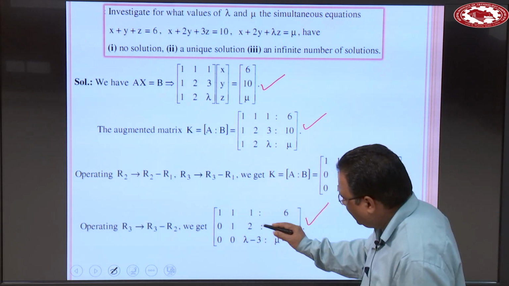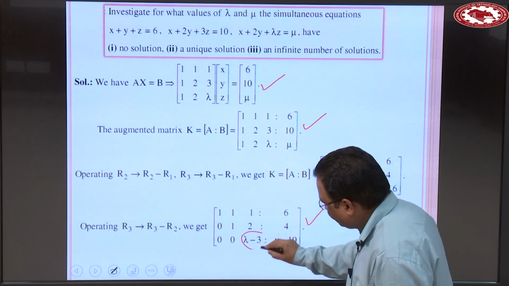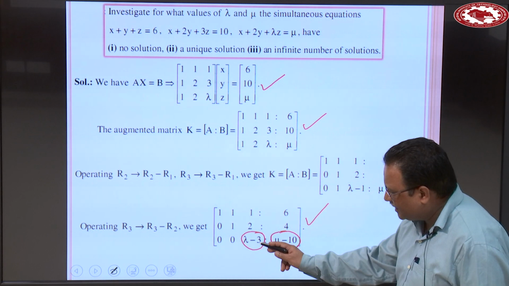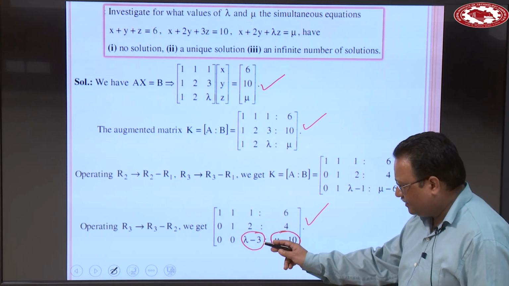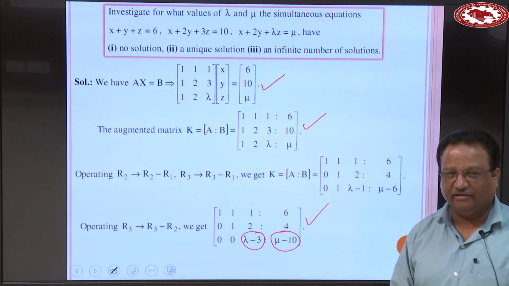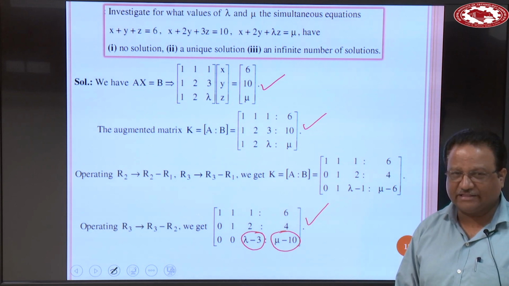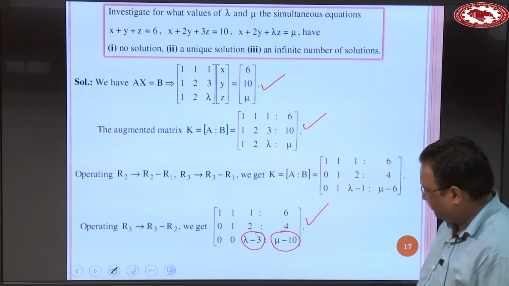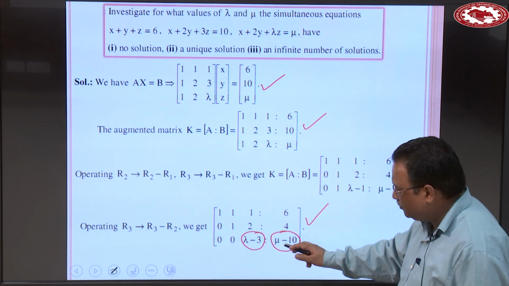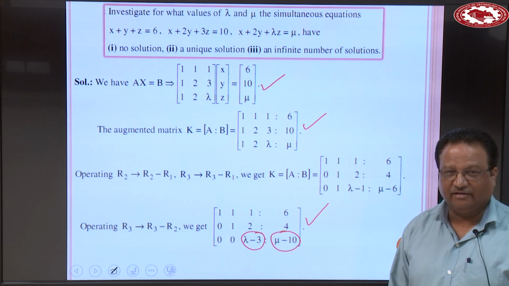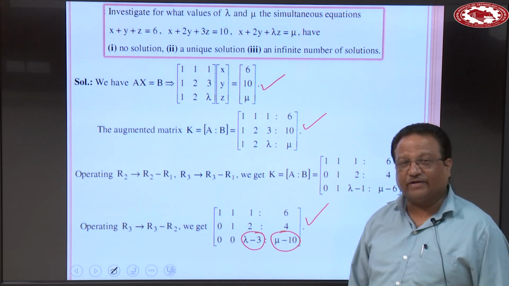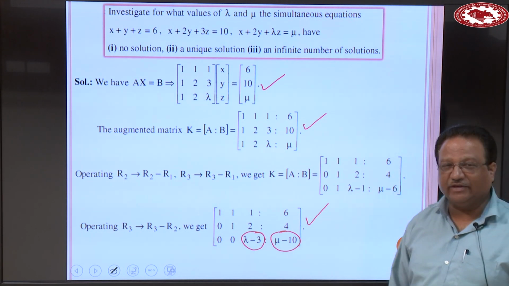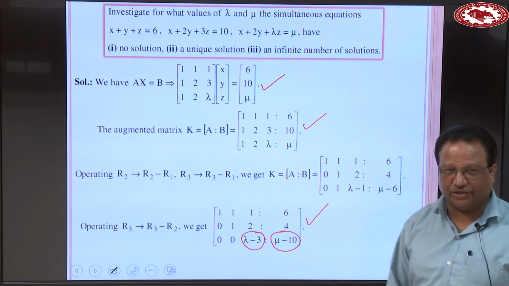So, this whole behavior depends upon these two numbers. When lambda is equal to 3 and mu is equal to 10, rank is 2 for A as well as K. This means a solution exists, but an infinite number of solutions. Now, when lambda is equal to 3 and mu is not equal to 10, rank of A is 2, rank of K is 3, not equal. So, in that case the system is said to be inconsistent, that is, it possesses no solution.